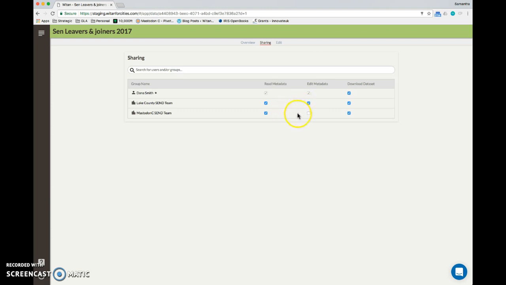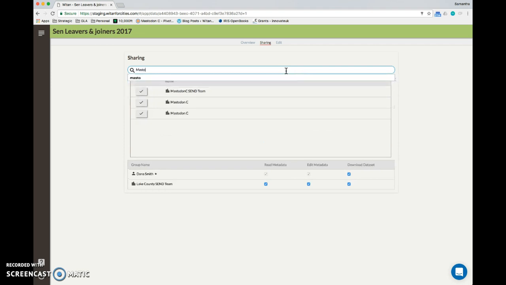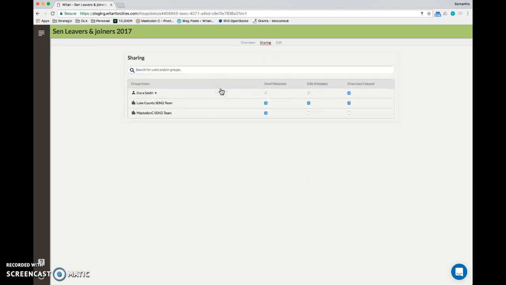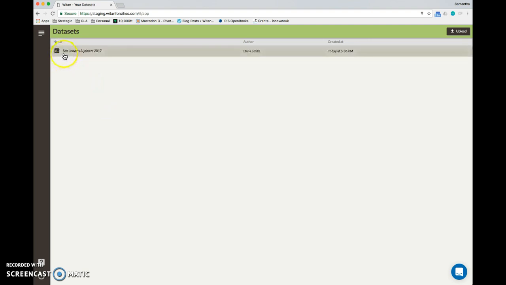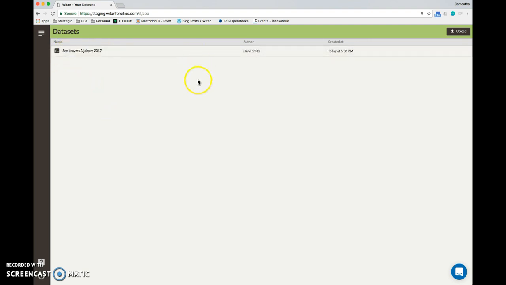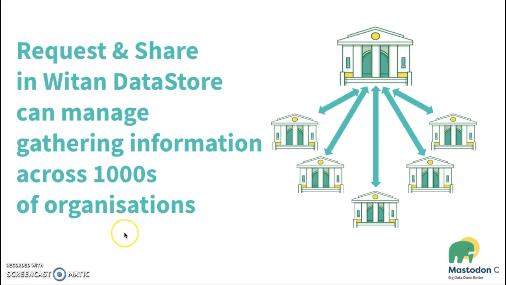And again, at this point, if I wanted to, I could remove permissions to this file from the Mastodon C team simply by unticking these boxes. Then we see they no longer have permissions to share this file. However, I do want them to see it, so I'm going to add them back in. So once the file's uploaded to the system, this will be listed in my dataset screen. So you can see here the file that I uploaded, SEND leavers and joiners 2017. And over time, as I upload more files or as people share files with me, I will see this list of datasets grow.